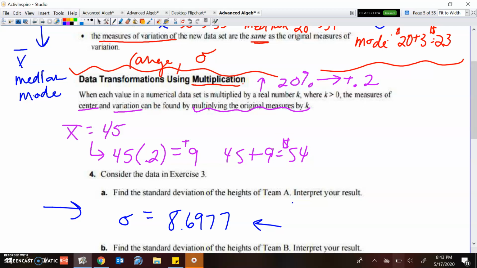Sorry, this is the mean here. So the mean is now $54, not what a person gets paid. So the mean, you just multiply it.